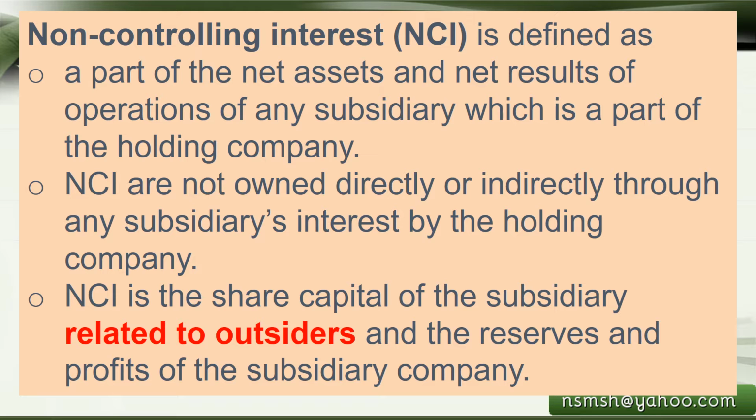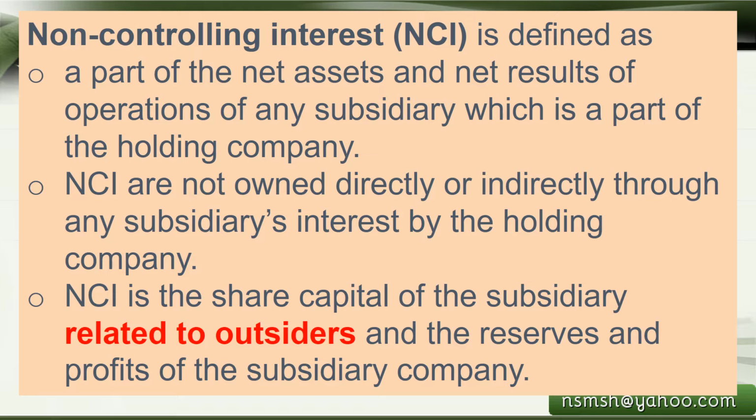So only that portion of the subsidiary company's assets and net results of operations become non-controlling interest if they are not owned directly or indirectly by the parent company, the holding company. NCI is the share capital of the subsidiary related to outsiders other than the parent company, as well as any other subsidiaries within that group. Because if it is any other subsidiary within the group, it will be part of the consolidation, it will come as part of the parent company.